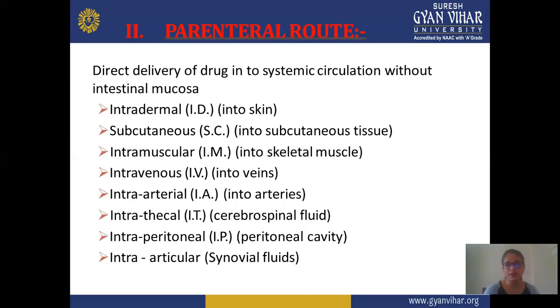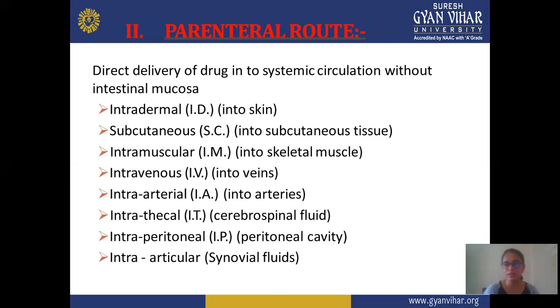Next, the second route is the parenteral route. In the parenteral route, there is direct delivery of a drug into systemic circulation without irritating the mucosa. The first route is the intradermal route, also known as ID. In this, you mainly apply your drug onto the skin. Next is subcutaneous, also known as SC injection. In this, we mainly use subcutaneous tissue for applying this type of injection. Next is intramuscular.